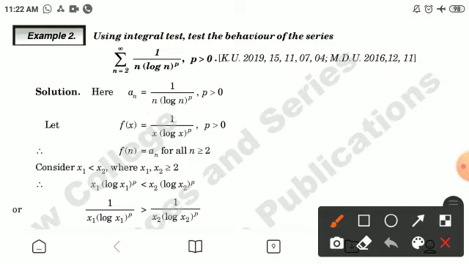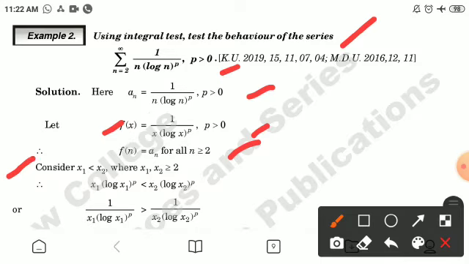Second problem, using integral test, test the behavior of the series summation 1 by n (log n) raised to power p, n is from 2 to infinity and p is greater than 0. Here an is 1 by n (log n) raised to power p, p is greater than 0. Let f(x) is equal to 1 by x (log x) raised to power p, p is greater than 0. Therefore f(n) is equal to an for all n greater than or equal to 2.